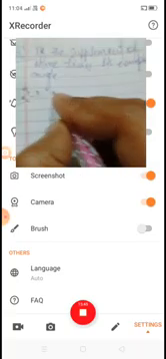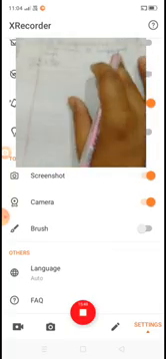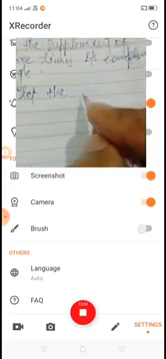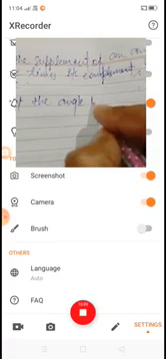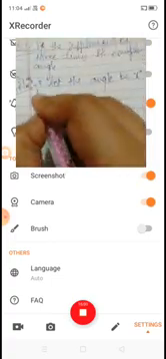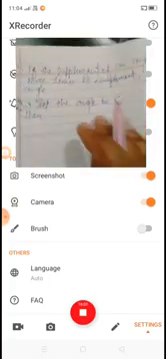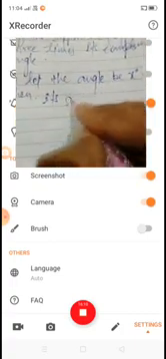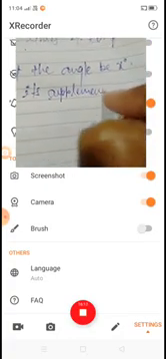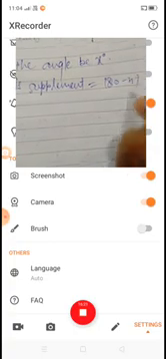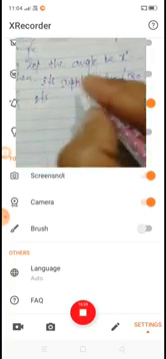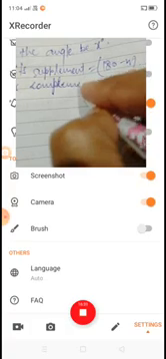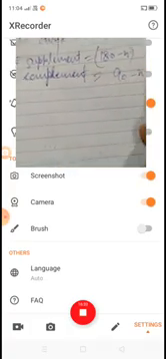Let the angle be x degrees. Then its supplement is 180 minus x, and its complement is 90 minus x.